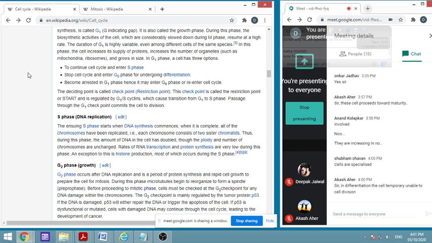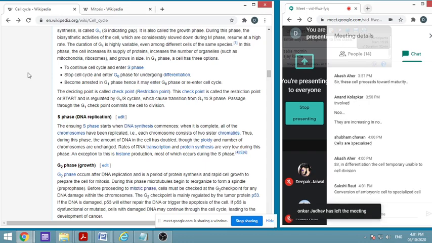Even if it is in a G0 phase and it is not dividing, but the cell, when it was a daughter cell, there were two daughter cells, and now these two cells are differentiating, then both of these cells will go in G0 phase and they will acquire some new function which was not there in their mother cell. Initially, while formation, both are from the mother cell, fine, I agree, but this is the process of conversion from embryonic cell to specialized cell. But what exactly differentiation means, I hope you will understand.